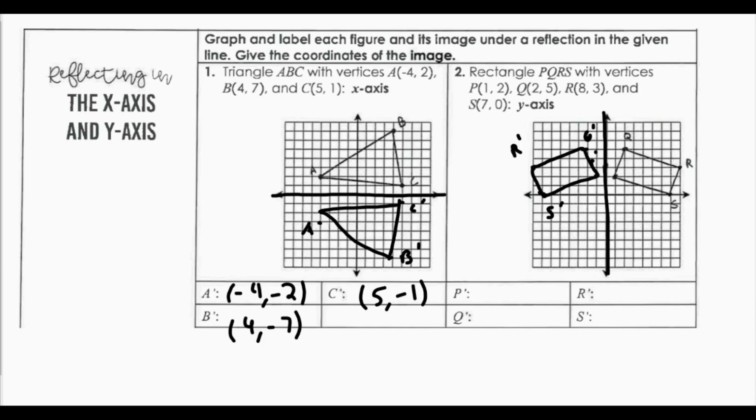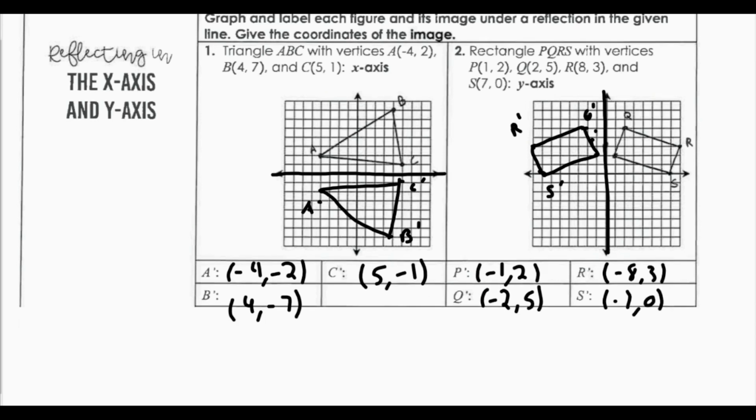Now if I list these coordinates, P prime would be -1, 2. R prime is -8, 3. Q prime is -2, 5. And S prime is -7, 0. Now notice from these coordinates, they are the same coordinates as my original pre-image. However, either the x coordinate or the y coordinate became the opposite.